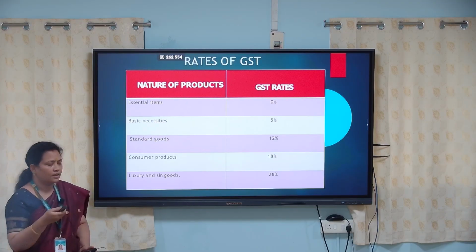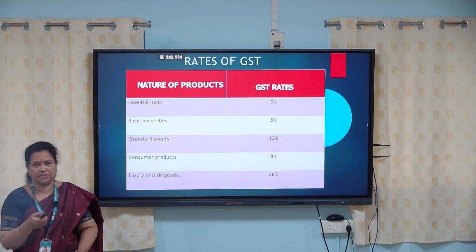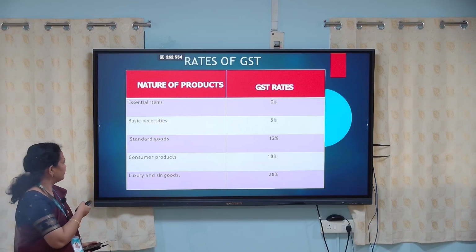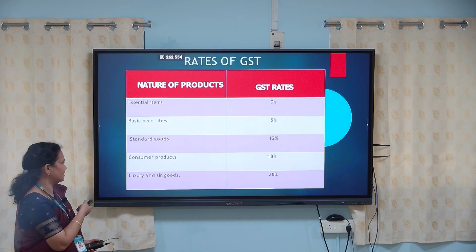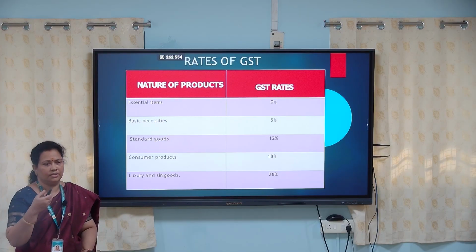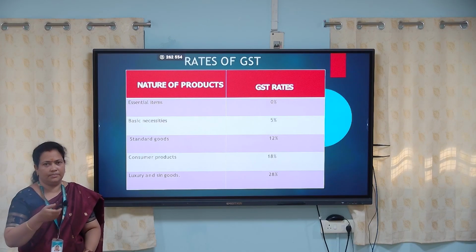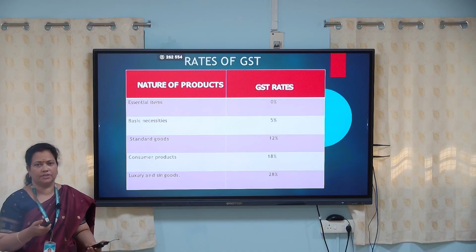And the next one is the consumer products. Consumer products are charged at 18% GST. And the next one is the luxury and sin goods. By luxury goods, what we mean is goods that are available for the affluent, rich society people, which are not of basic need. So that comes under luxury goods.